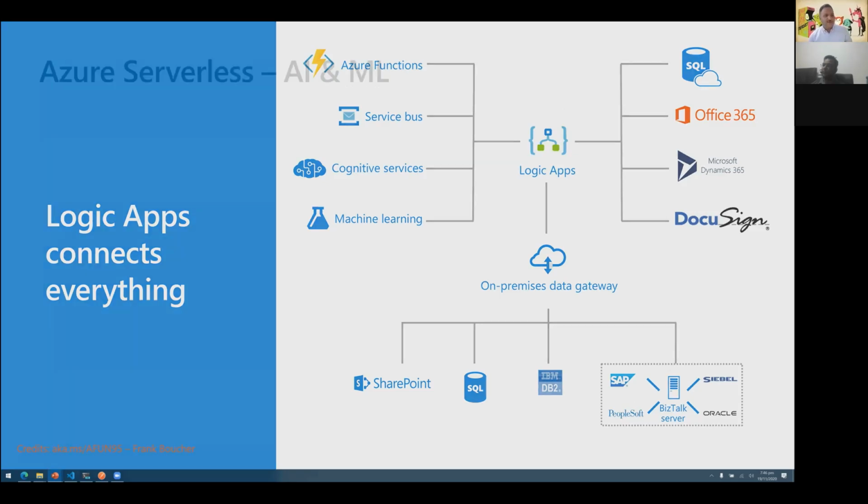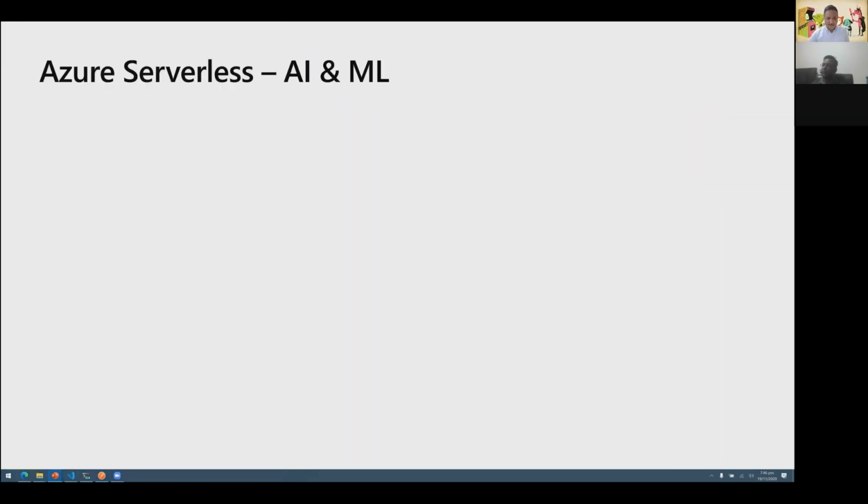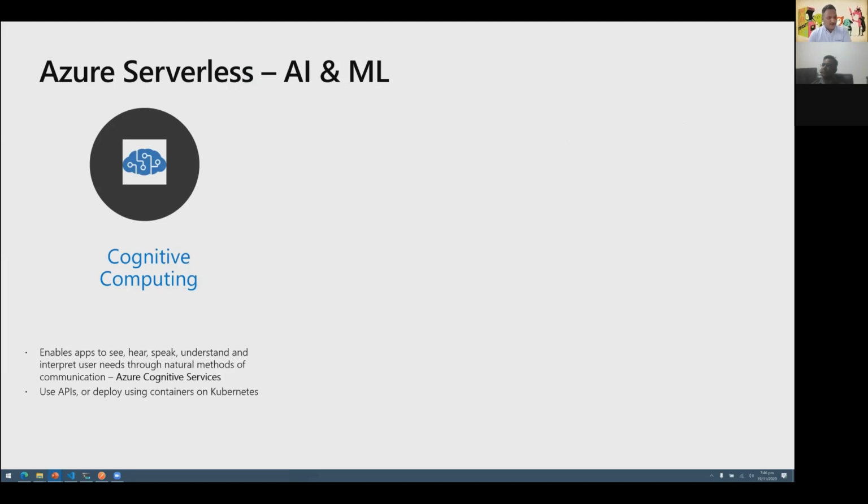Next on the list of services is the AI and ML capabilities. There is a lot of support within Azure for cognitive services, if we want to build applications where the apps can see, hear, speak, and understand, and interpret natural language. These kinds of services are available as a toolkit, which is the Azure Cognitive Services.